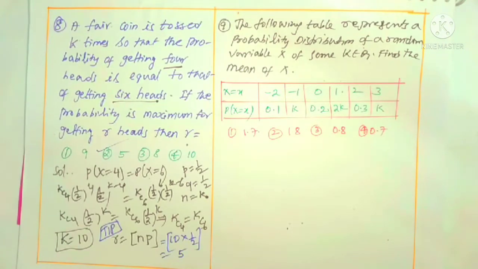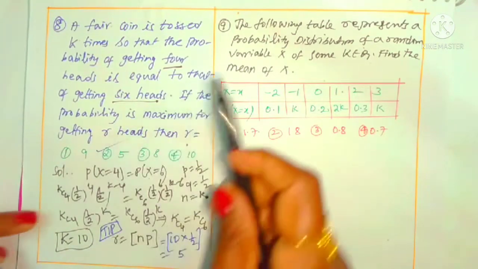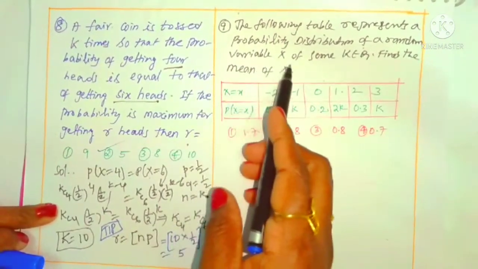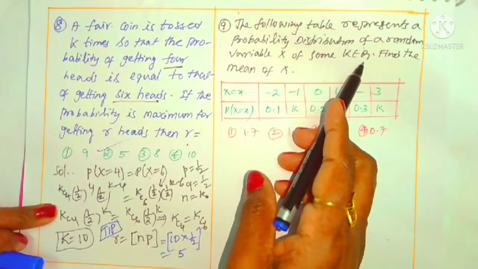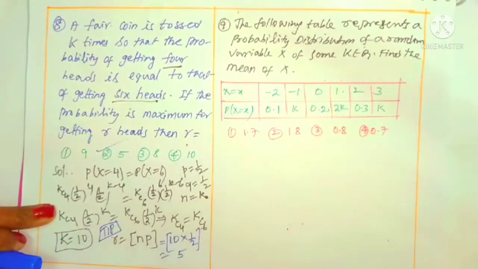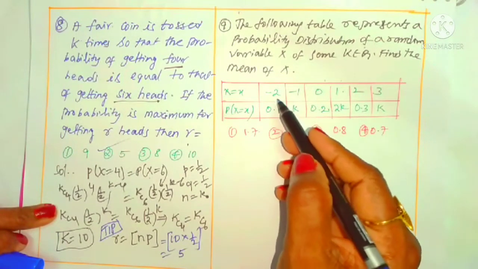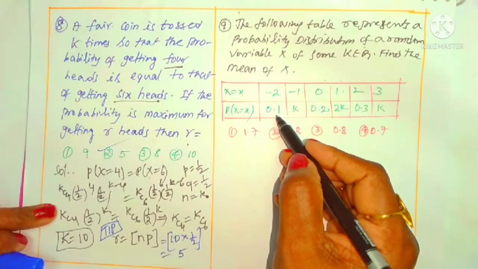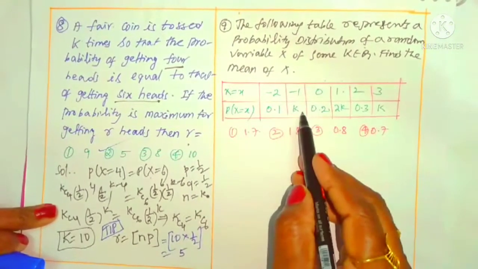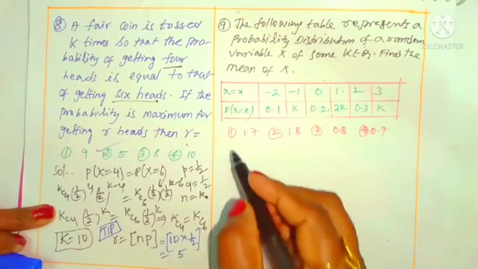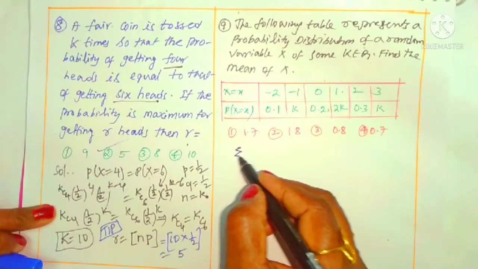The following represents a probability distribution of a random variable x for some k belonging to R. Find the mean of x. Mean of x means what? We can take directly the sum of the product of the x values and corresponding probabilities. Before that, you have to find out this k value. To find out the k value, what is that concept?